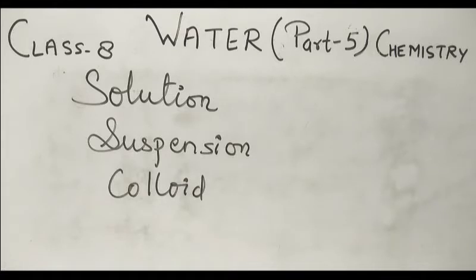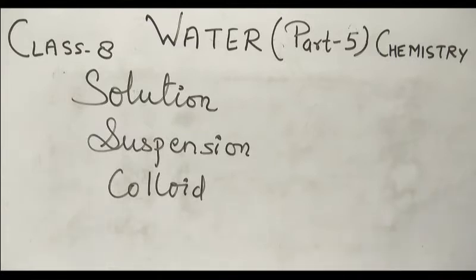Now what is colloid? A colloid is a heterogeneous mixture in which insoluble particles are evenly dispersed throughout the dispersion medium. That means the solute particles present in the colloid are completely and evenly dispersed in the dispersion medium.